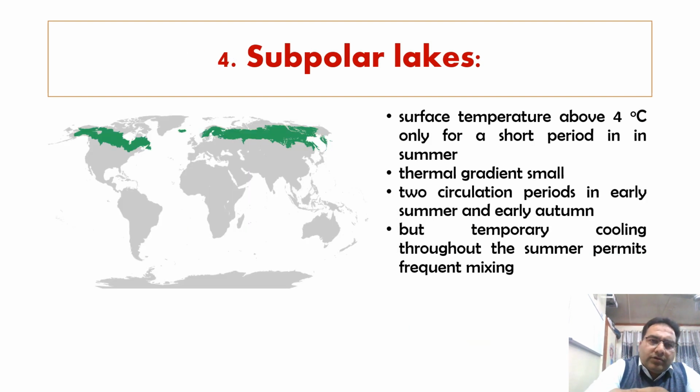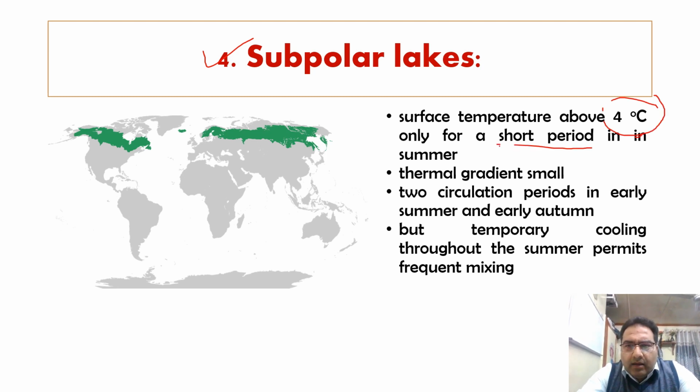Now the fourth lake, the subpolar lake. These lakes are not in the polar region, just below the polar regions. Surface temperature is above 4 degrees centigrade only for a short period, and that too in summer. Thermal gradient is small.